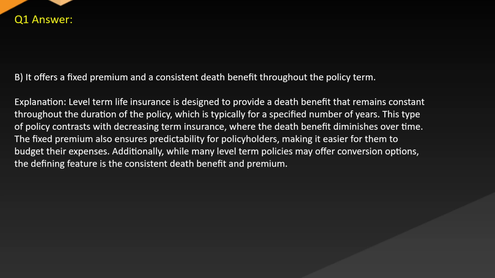Explanation: Level term life insurance is designed to provide a death benefit that remains constant throughout the duration of the policy, which is typically for a specified number of years. This type of policy contrasts with decreasing term insurance where the death benefit diminishes over time. The fixed premium also ensures predictability for policyholders, making it easier for them to budget their expenses. Additionally, while many level term policies may offer conversion options, the defining feature is the consistent death benefit and premium.